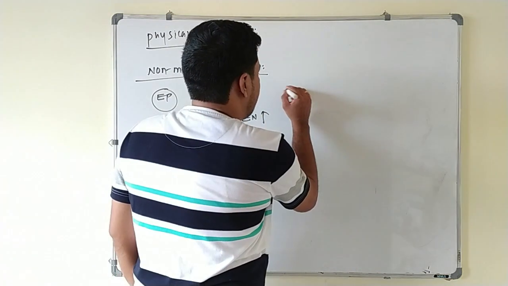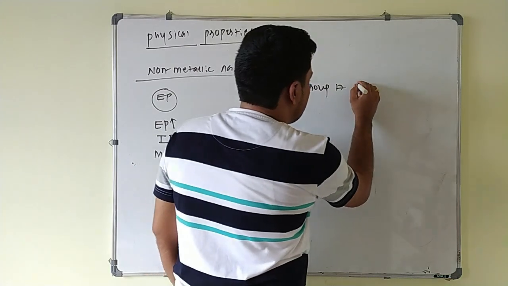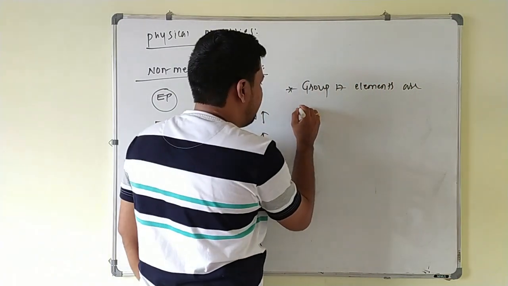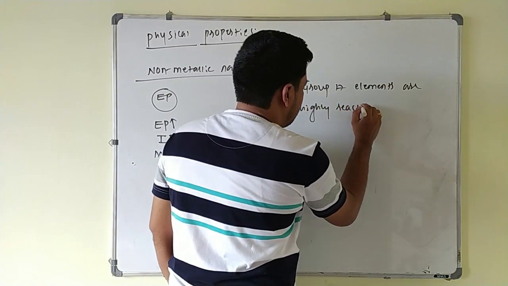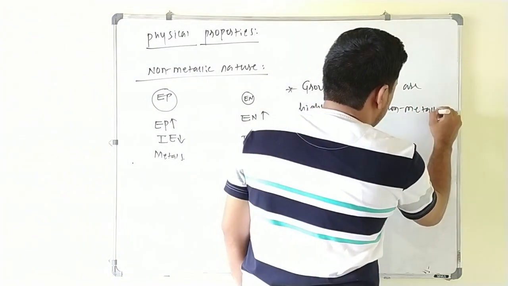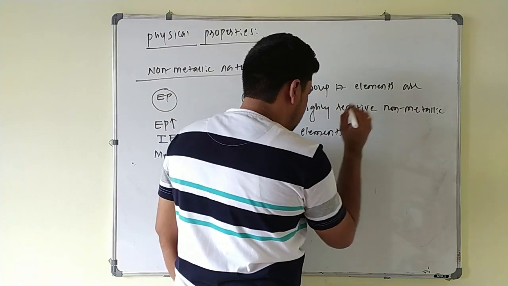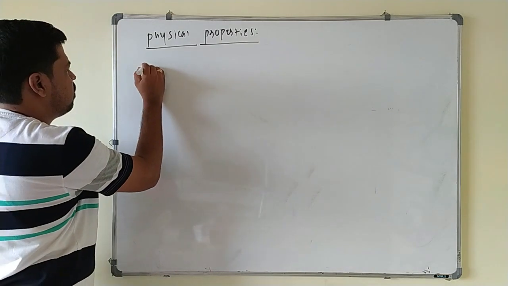So you can write: group 17 elements are highly reactive non-metallic elements.